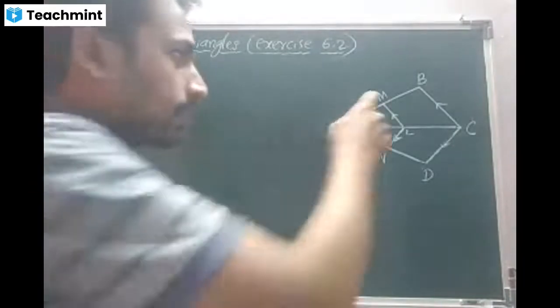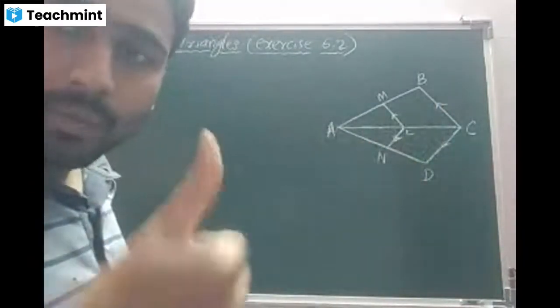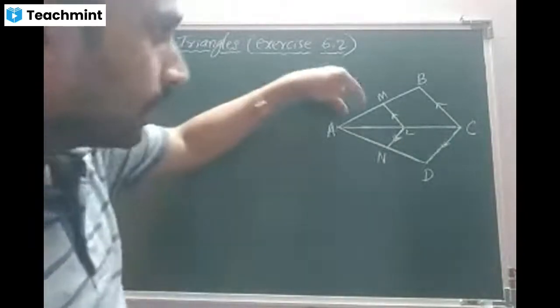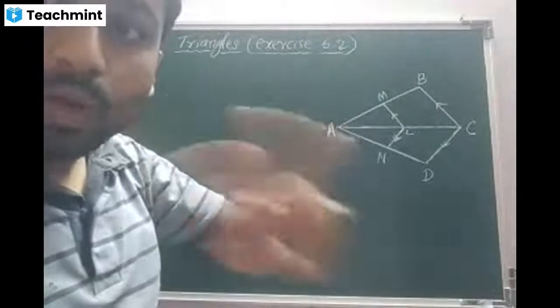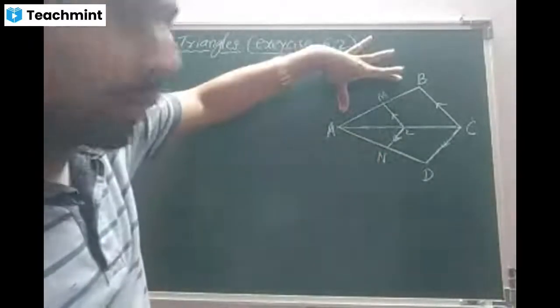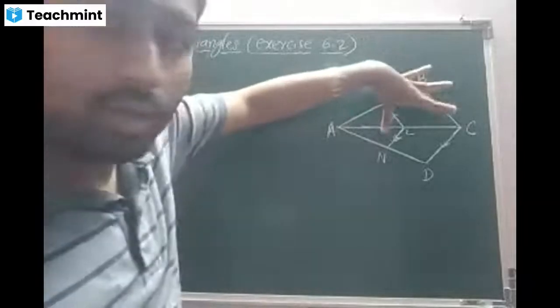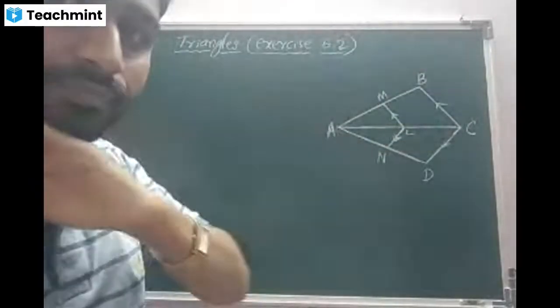Since it is parallel to BC, beta, we have two concepts. Number one, BPT I can use: part by part is equal to part by part. We have one more option, corollary of BPT. What is that? Part by whole is equal to part by whole. Am I right, beta?